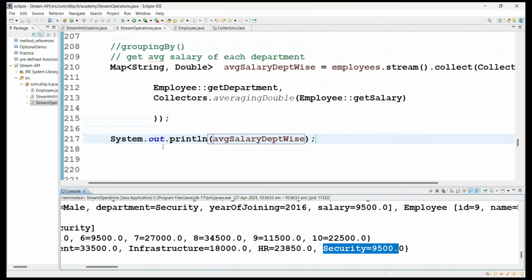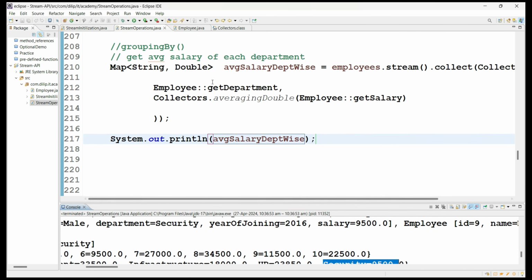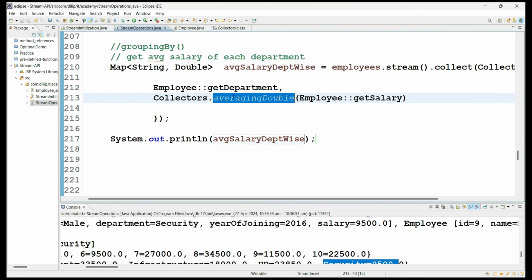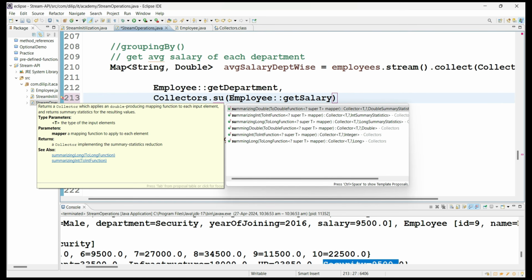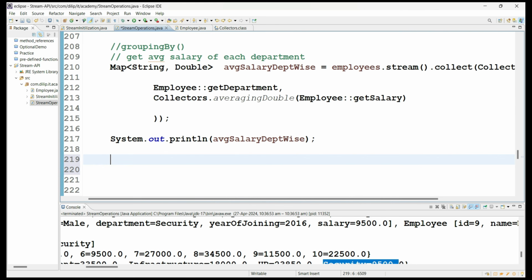These are all questions being asked in interviews, guys. They will simply ask, can you get department wise average salary? Or department wise total salary. Like that, they will ask. If it is total, then if you see here summarizingDouble, you just use it. This is all about the importance of the grouping by method.